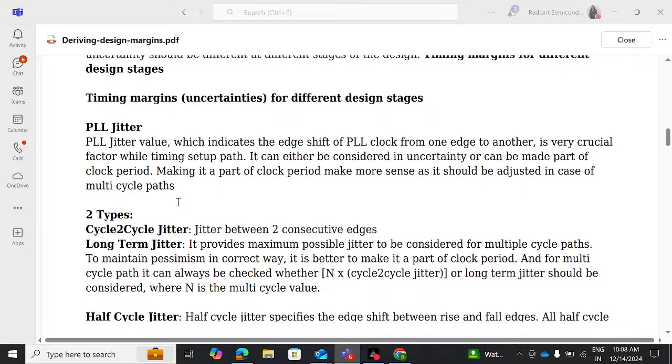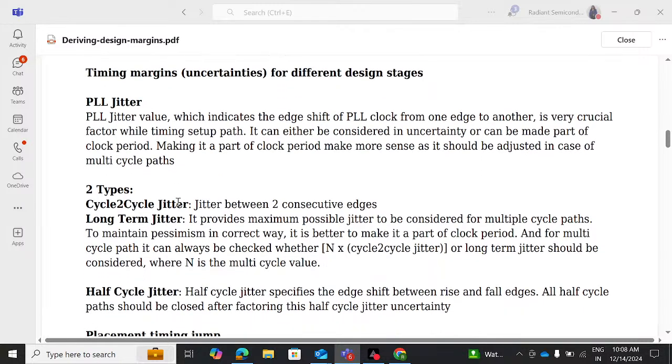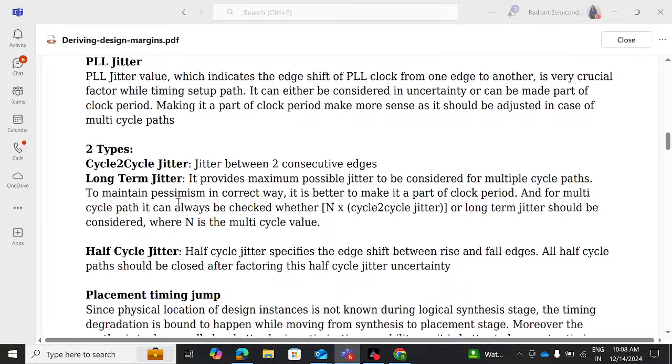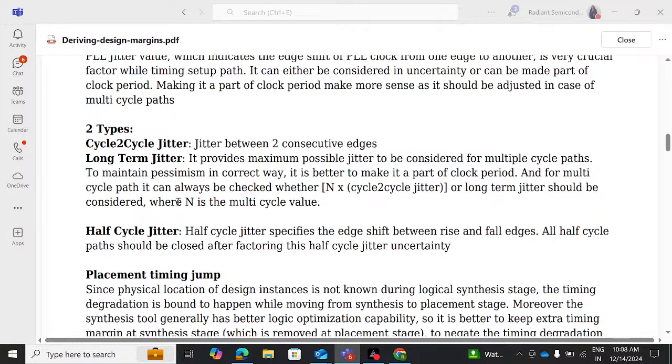Then there are two types of PLL jitters. One is cycle to cycle jitter, another one is long term jitter. Cycle to cycle jitter means jitter between two consecutive edges, right? Long term jitter provides the maximum possible jitter to be considered for multiple cycle paths, right?